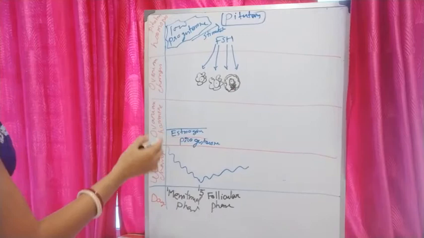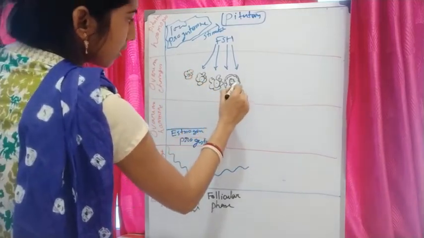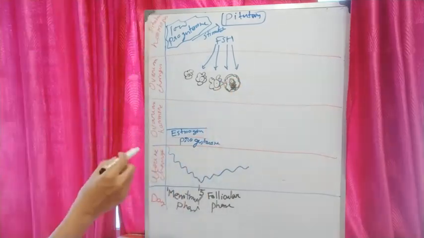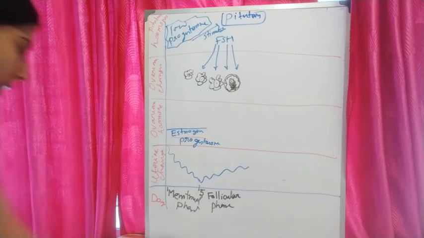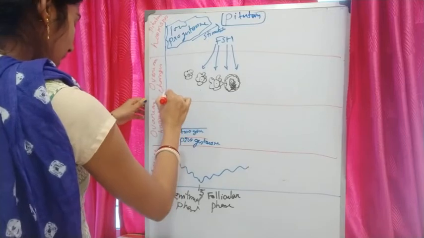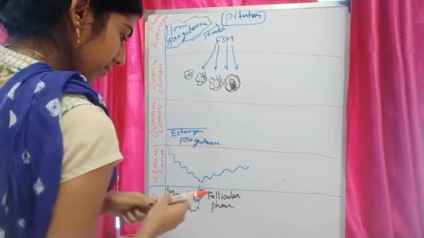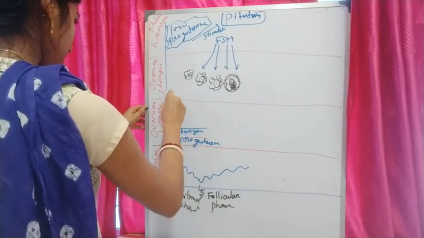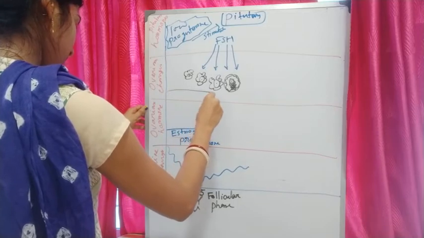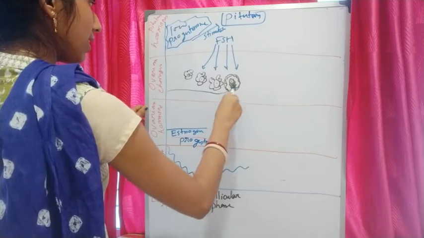So consider these are the primary follicle, secondary follicle, tertiary follicle, and the mature Graafian follicle, and inside the Graafian follicle the secondary oocyte is present. At that time, FSH is increasing like that.